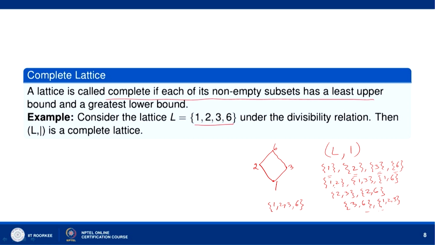In case of 1, 2, 1 is the greatest lower bound and 2 is the least upper bound. In the case of say 1, 2, 3, 1 is the greatest lower bound, 3 is the least upper bound. They all belong to the set, and therefore, L is a complete lattice.